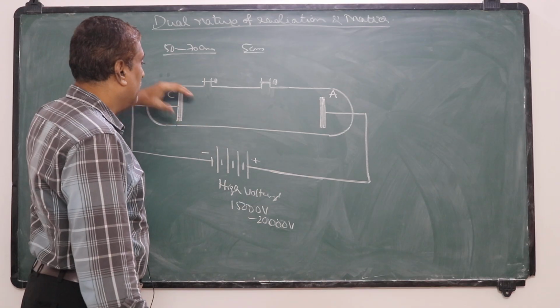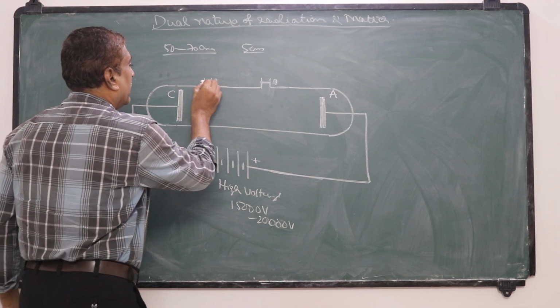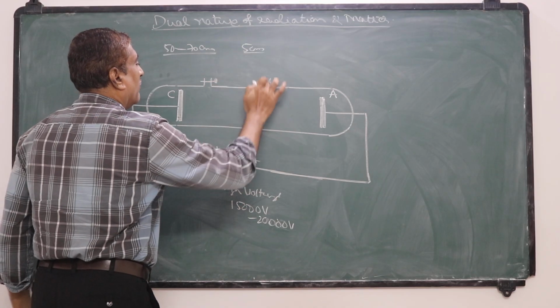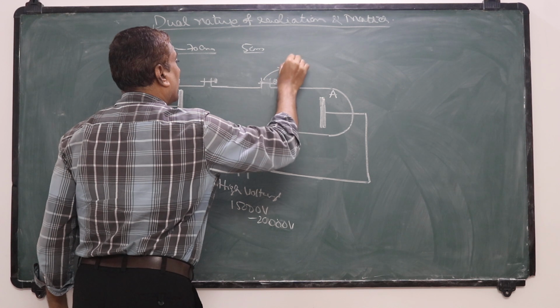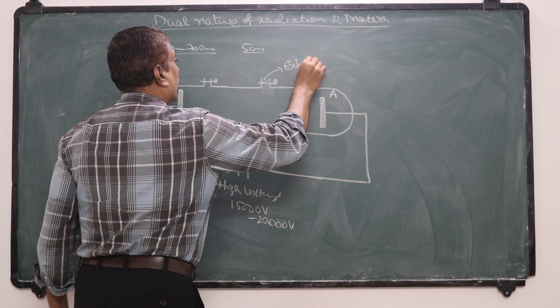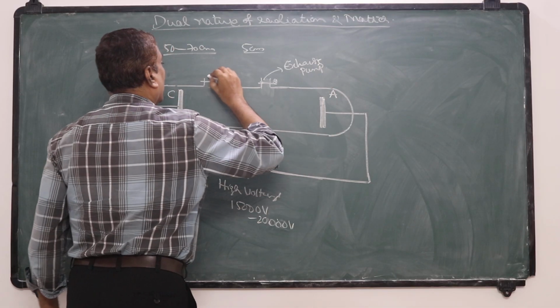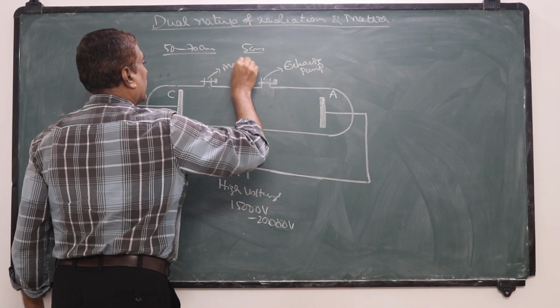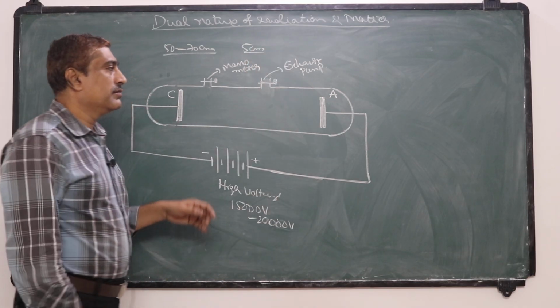Now the gas is enclosed in this discharge tube. Of the two openings provided, one is connected to an exhaust pump and one is connected to a manometer.